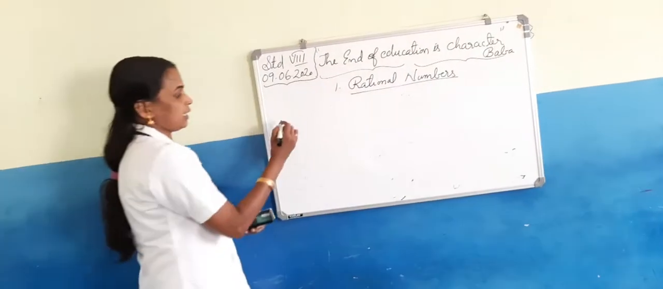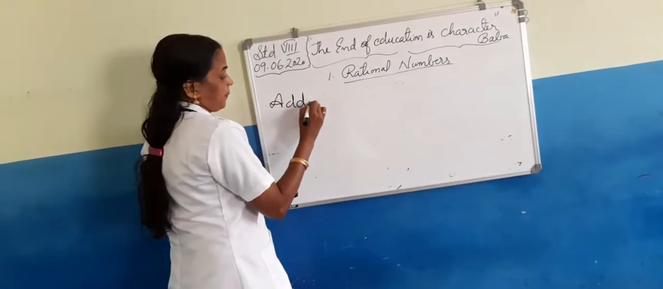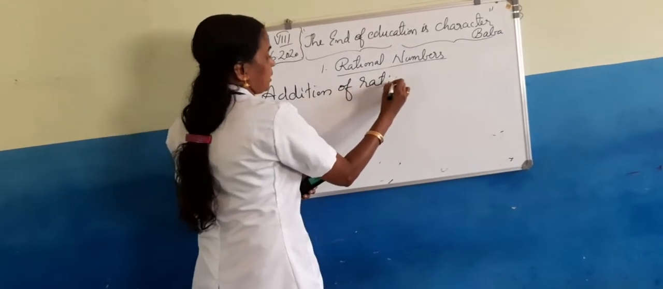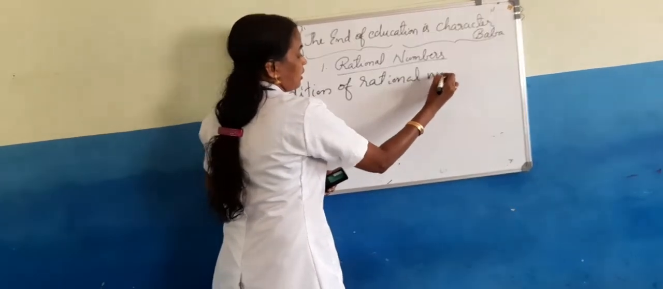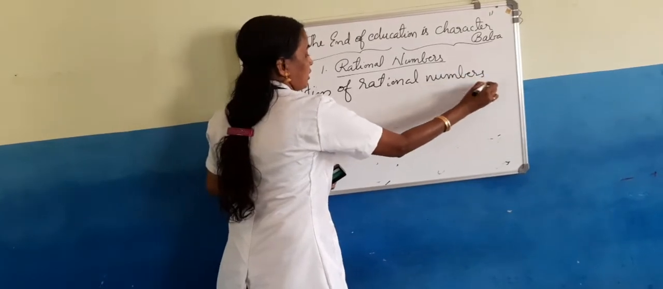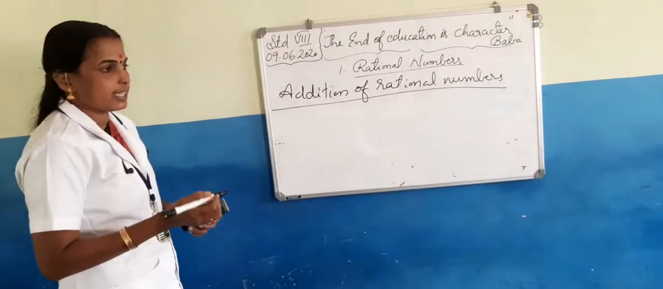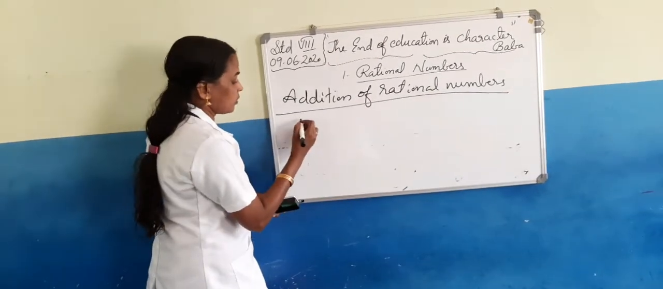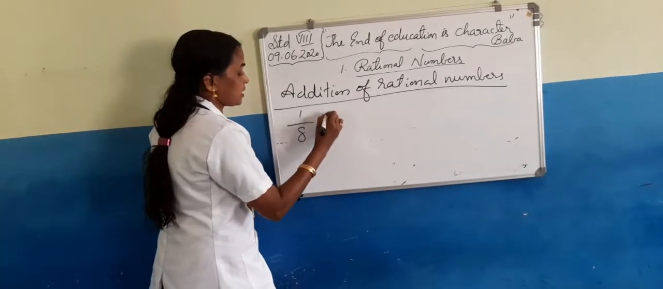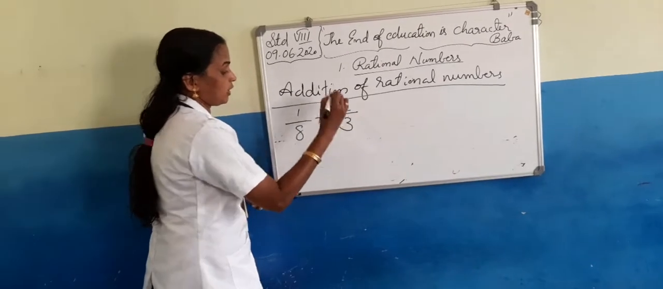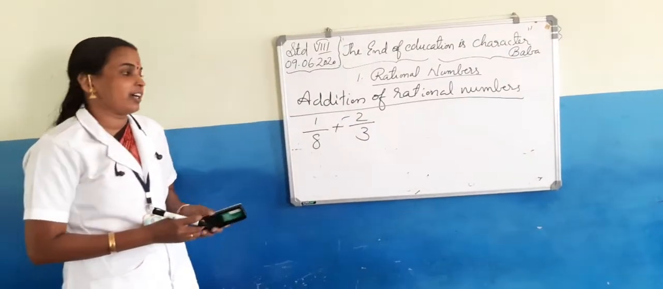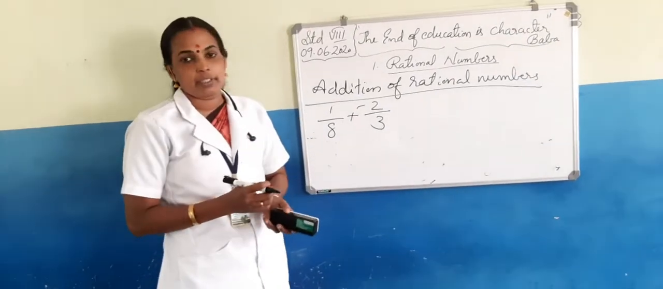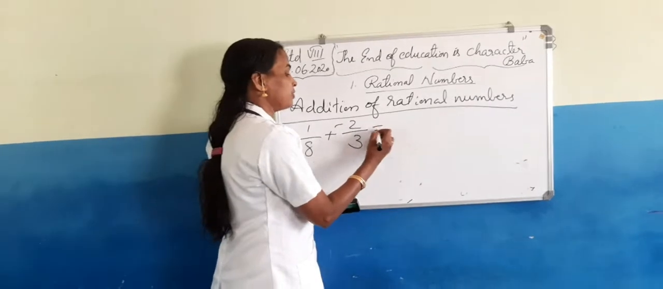Addition of rational numbers. This is like addition of fractions. Some negative integers may also come here. So here, 1 by 8 plus negative 2 by 3. Suppose we want to find the sum of 1 by 8 plus negative 2 by 3. So how can you find the sum of this?